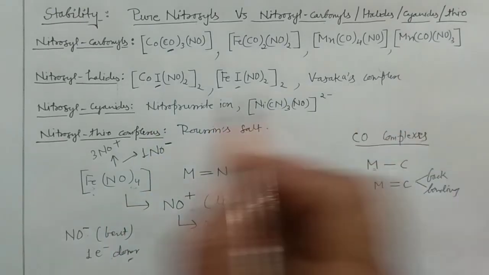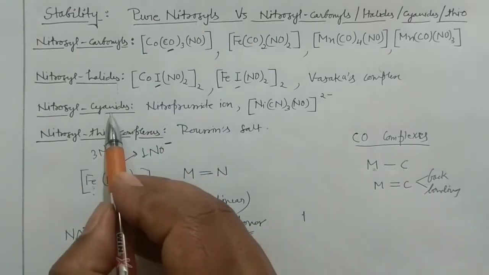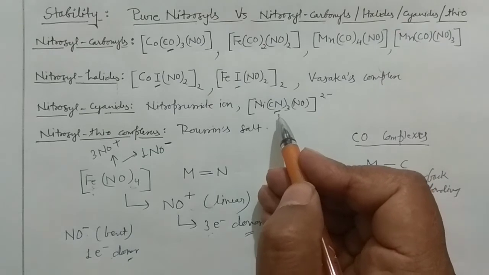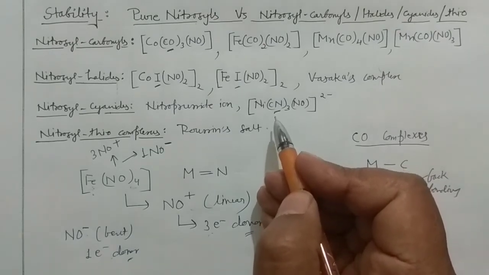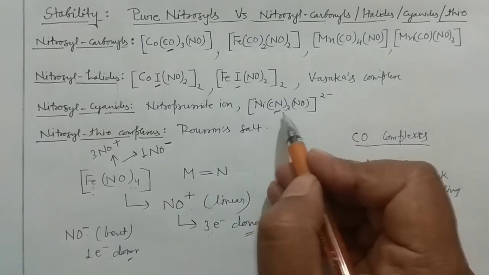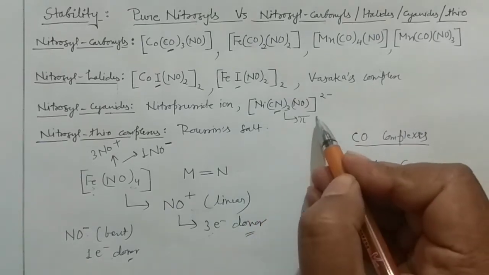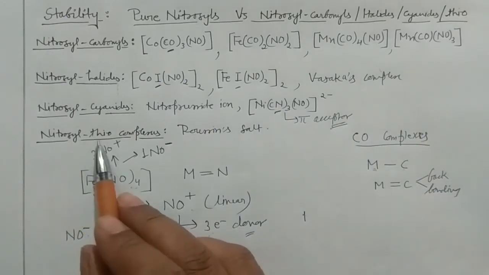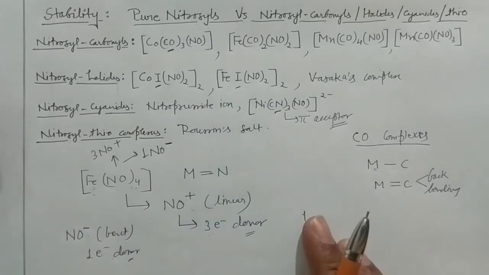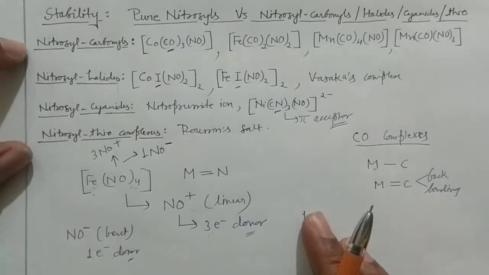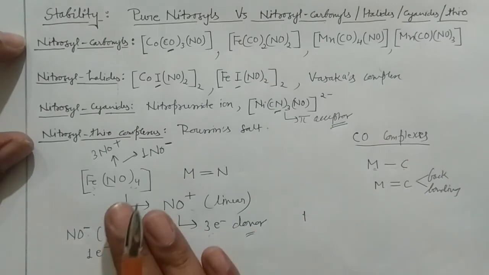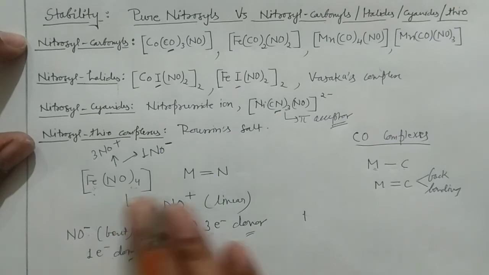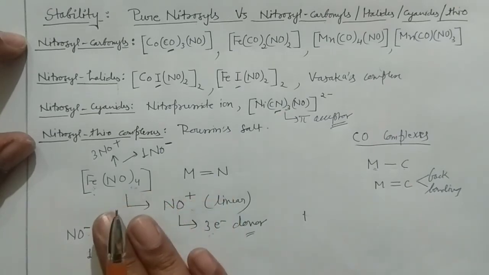And similarly Vaska's complexes are there, if halides are there. And cyanides, you know, cyanide is what? Again you can identify whether cyanide is sigma donor or pi acceptor. You know that cyanide is the pi acceptor. Okay, and similarly your nitrosyl thiocomplexes, Roussin's salts. So why have I written all these classes? Because it is not possible to get the purely nitrosyl compounds due to the stability criteria, because both the situations will actually not stabilize the complex.